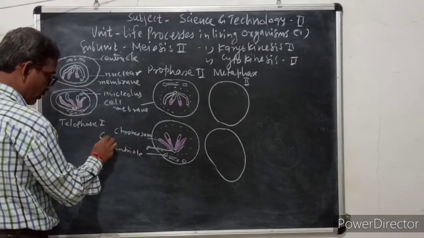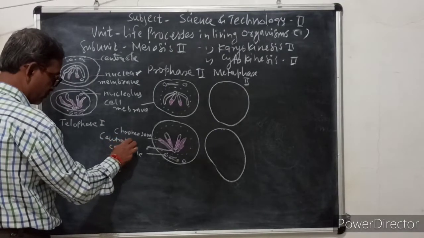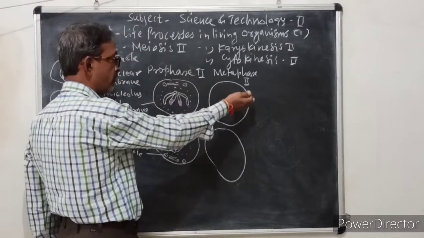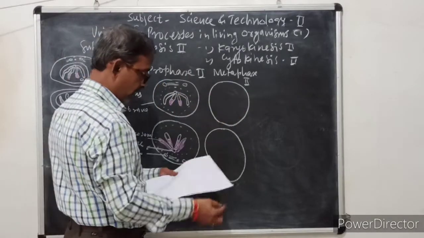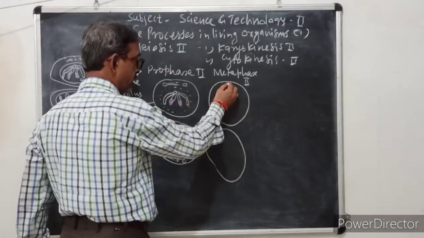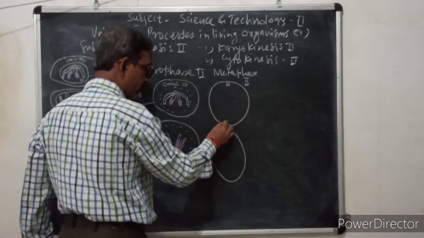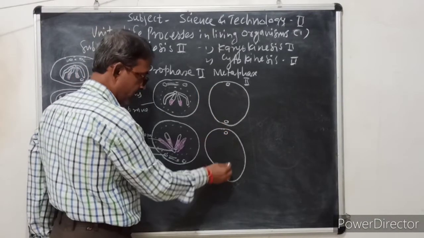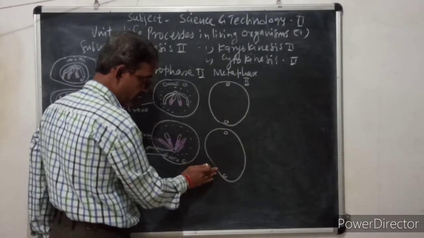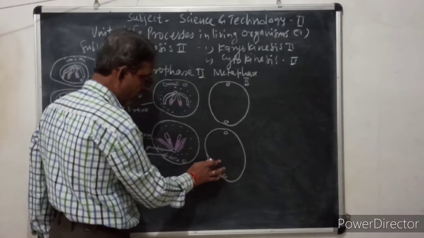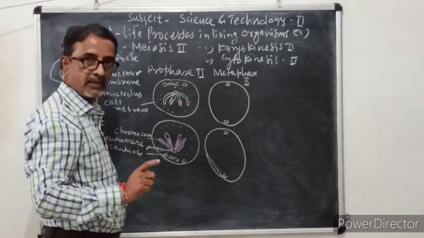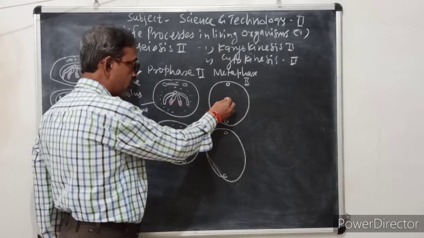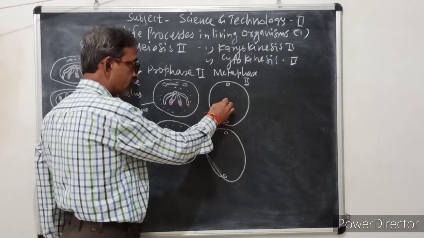This is called the centromere. Now as we enter from prophase to metaphase, as usual the centrioles migrate to their respective poles, one at the top pole, one at the bottom pole, in both the same. Here is the first change. The nuclear membrane now completely disappears, and this chromosome remains in the center as it is.